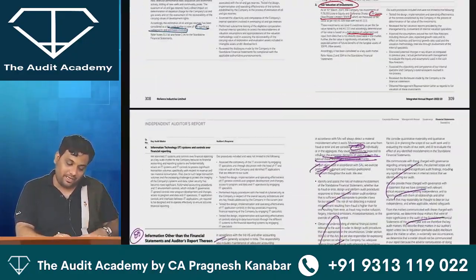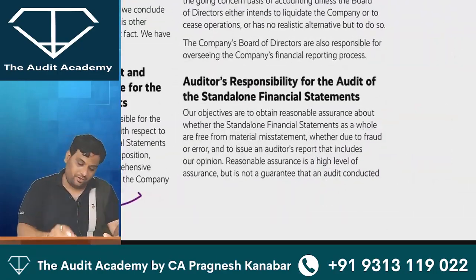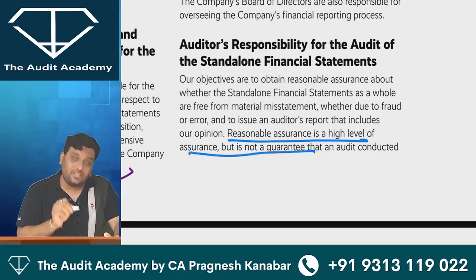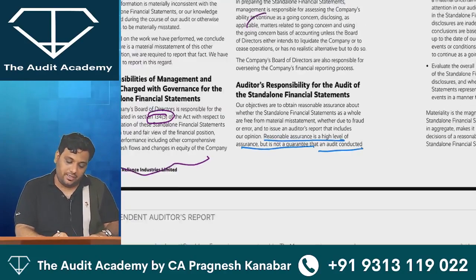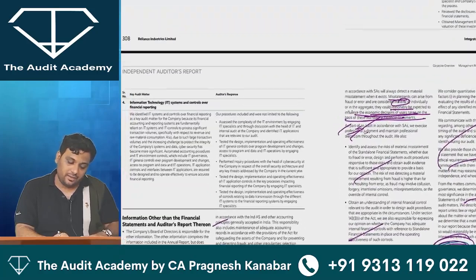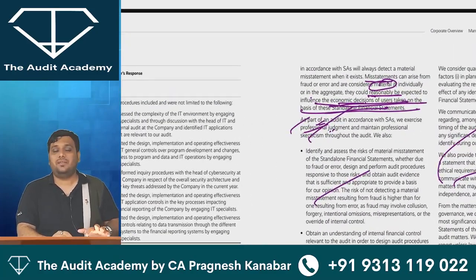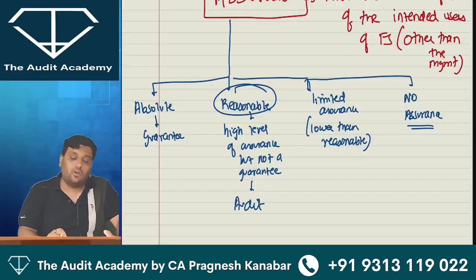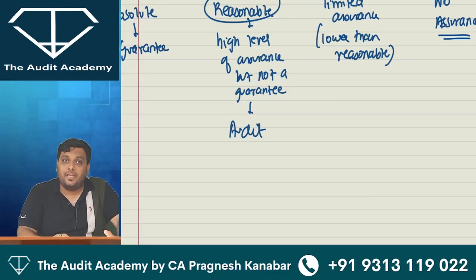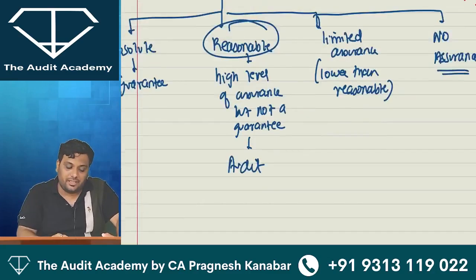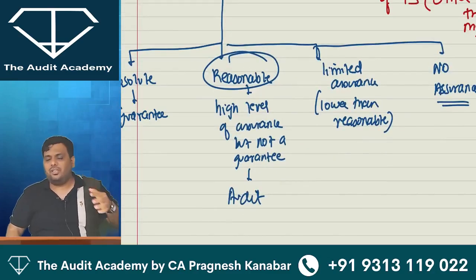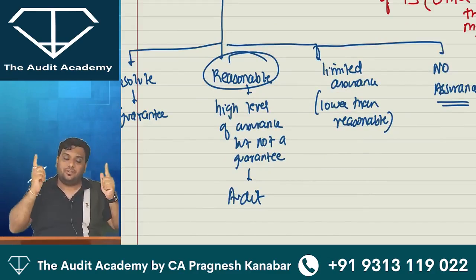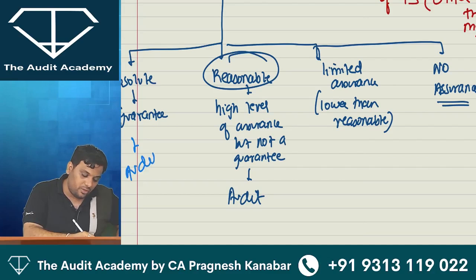I'll show you one more line. This is the Reliance audit report. Look at this. Reasonable assurance is a high level of assurance, but it is not a guarantee that an audit conducted in accordance with SAs will always detect mistakes. That means Reliance auditors are very clear that sorry, we cannot give you a guarantee. Right? So auditing is a reasonable assurance engagement. Everyone, tell me, auditing is a reasonable assurance engagement. All right. Don't expect us to give a guarantee.